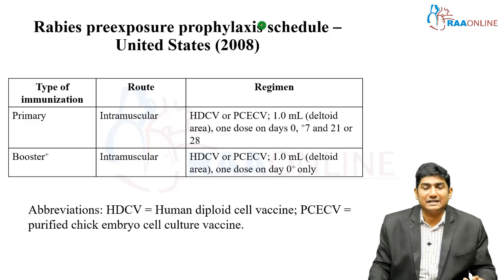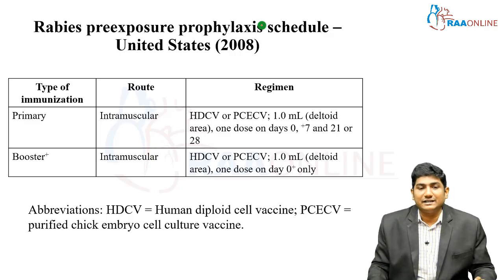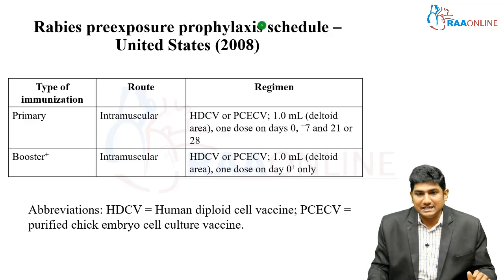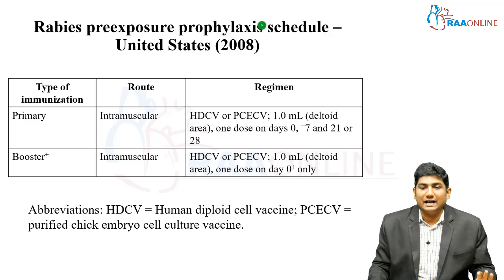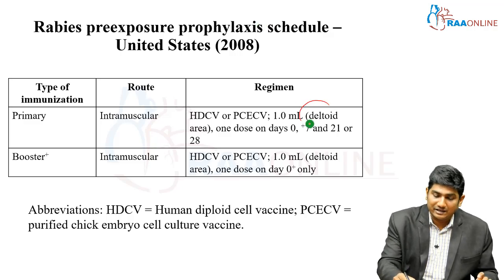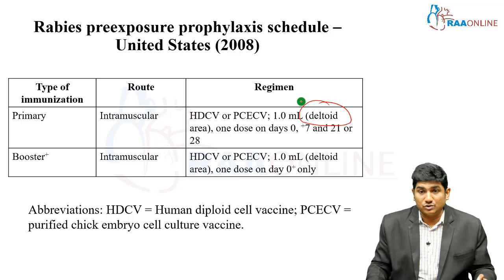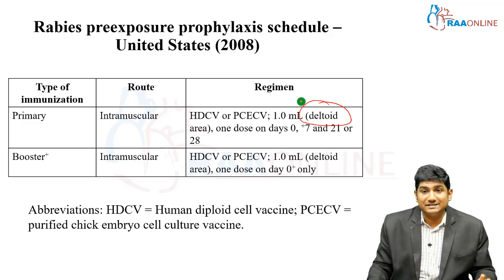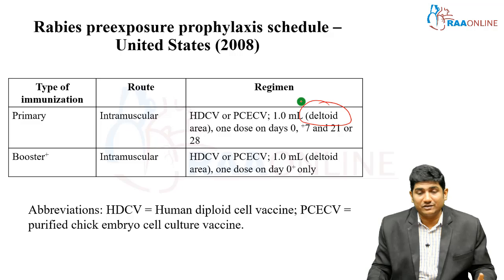Primary course means through the intramuscular route, you're going to give either the HDCV or PCECV. What is HDCV? Human diploid cell vaccine, and PCECV is purified chick embryo cell culture vaccine. So how much? 1.0 ml in the deltoid area, one dose on days 0, 7, 21 or 28. Very important, it is the deltoid area. There are recommendations that you should not give this kind of vaccine in the gluteal region. Deltoid is very, very, very important.